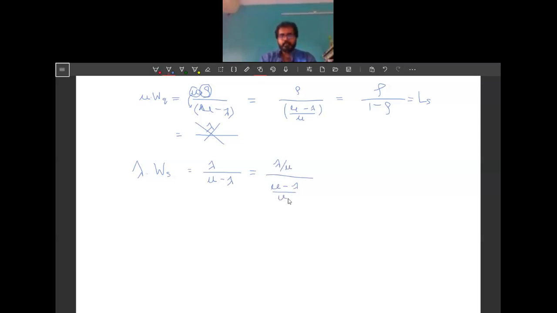The above part will be rho, but the denominator, which should be mu minus lambda, will turn into something like 1 minus rho. So again that is Ls, but this thing we cannot make into Wq. So this is not equal to Wq.